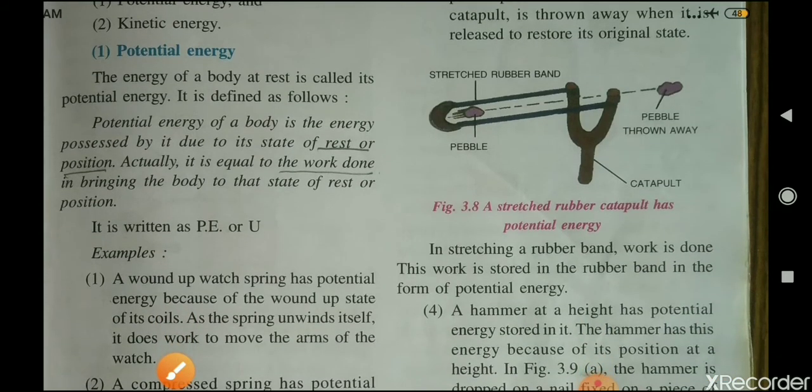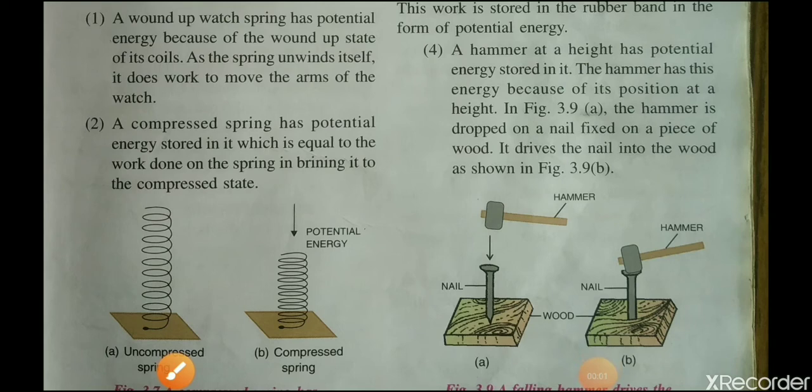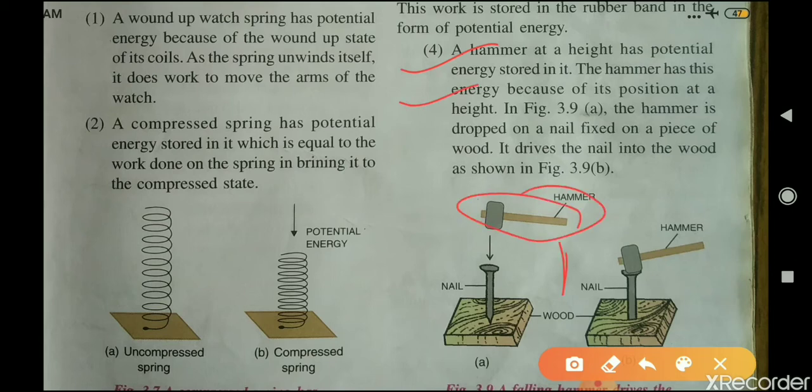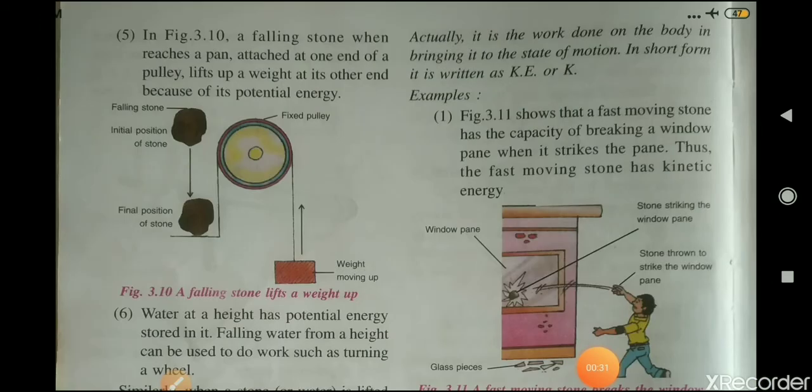In stretching a rubber band, work is done, and this work is stored in the rubber band in the form of potential energy. Now the fourth one is a hammer at a height, which has potential energy stored in it. The hammer has this energy because of its position at a height, because work is done on this hammer to bring it to this position. When this hammer is dropped on an iron nail fixed on a wooden piece, it will drive the nail into the wood because of the potential energy. Now example number 5.